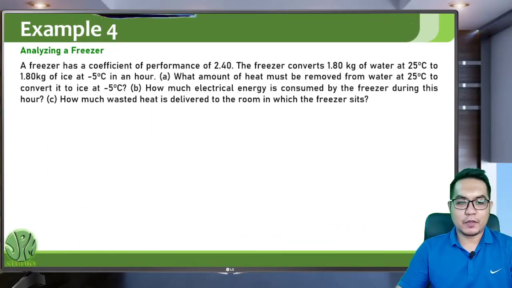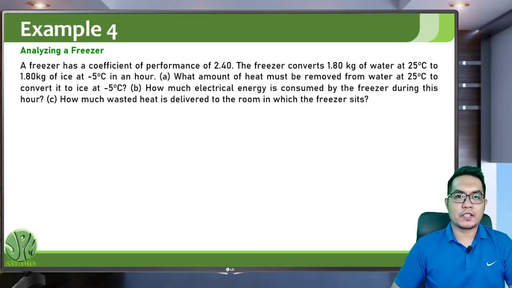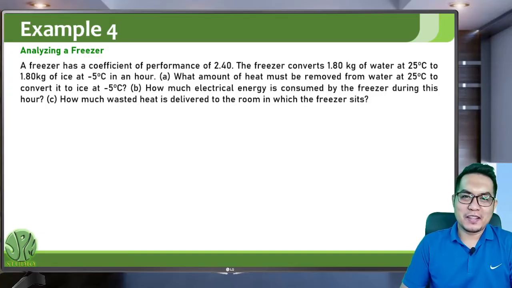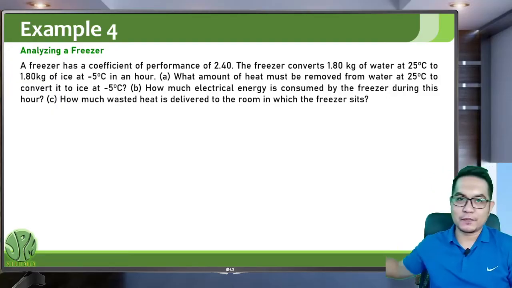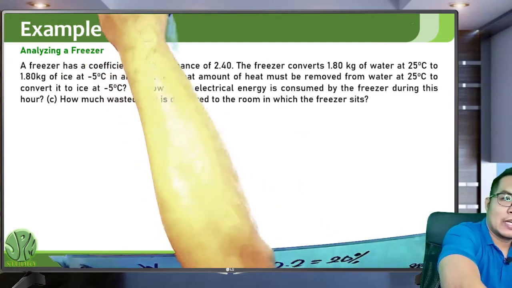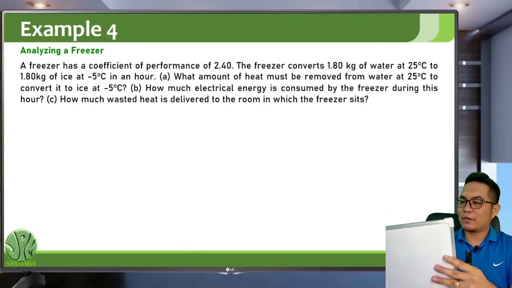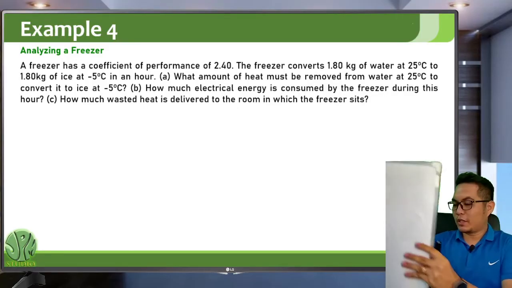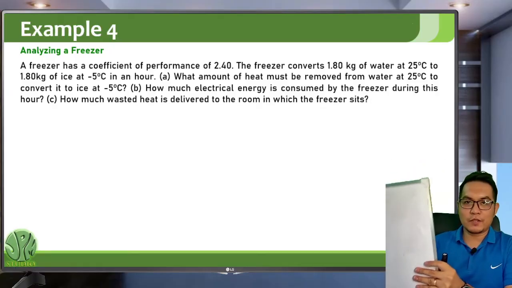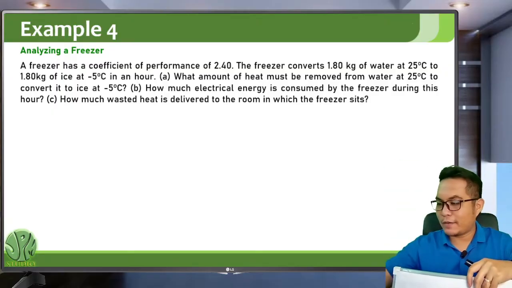For the last example, let us consider a freezer. A freezer has a coefficient of performance of 2.40, so it's actually a very low coefficient of performance. The freezer converts 1.80 kilograms of water at 25 degrees Celsius to 1.80 kilograms of ice at negative 5 degrees Celsius in an hour. What amount of heat must be removed from the water at 25 degrees Celsius to convert it to ice at negative 5 degrees Celsius?